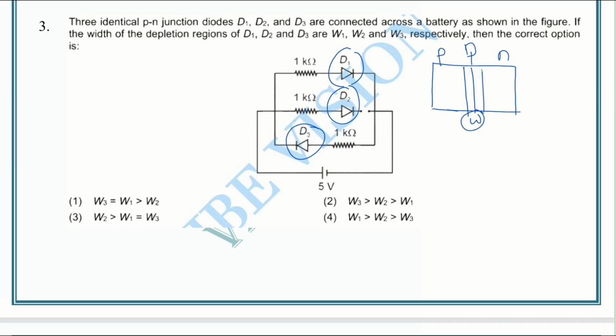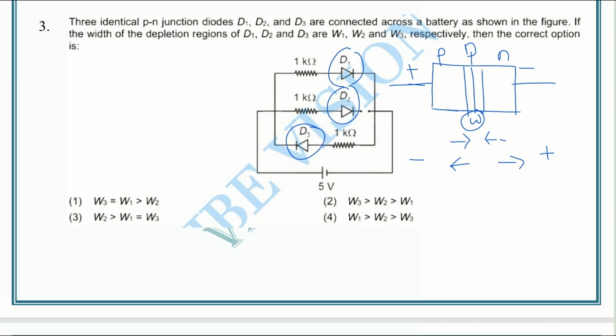So we have to remember how the width changes with the potential. If we connect it with positive and negative, then the thickness of the depletion layer decreases. If we connect with negative and positive, that is reverse bias, then the thickness increases. So we have to find which is reverse bias and which is forward bias.